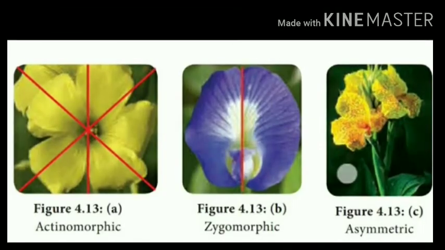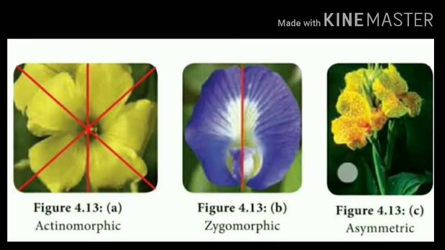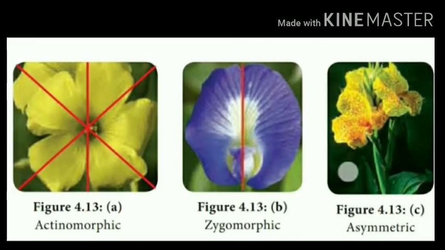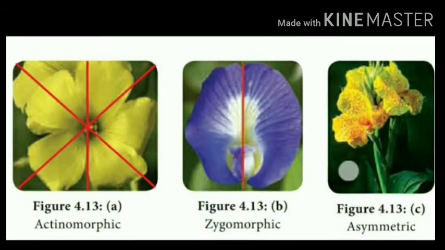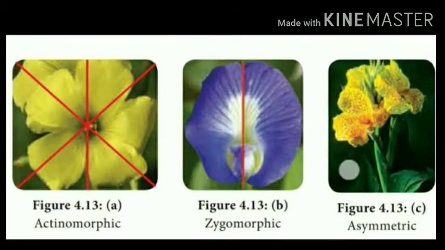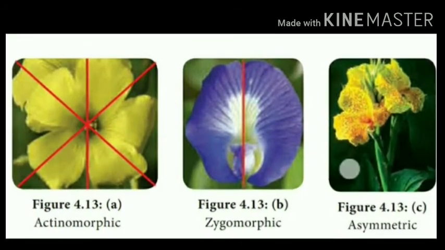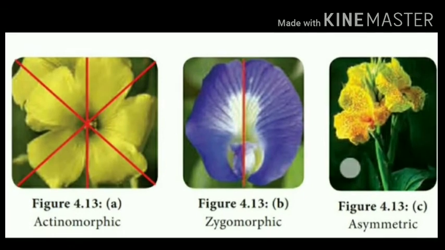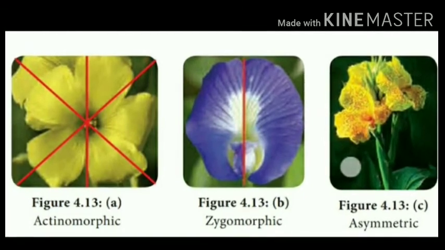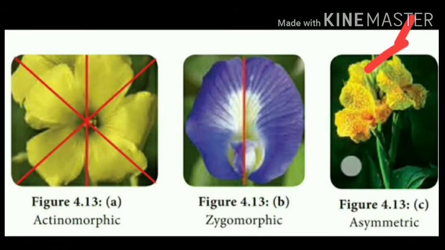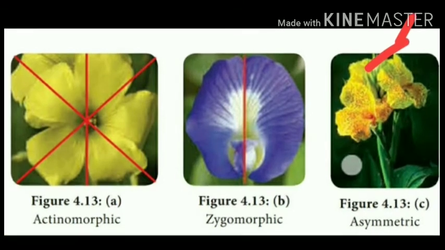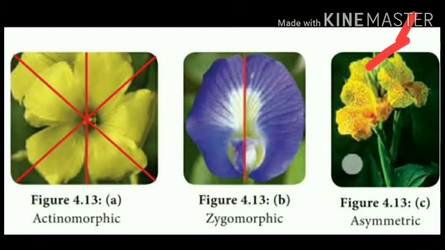Once again, in actinomorphic, it can be 2 equal halves in any plane passing through its center, whereas in zygomorphic only through the center it can be 2 halves, whereas in asymmetrical, in this picture you cannot observe 2 equal halves if it is cut. So it is about asymmetry.